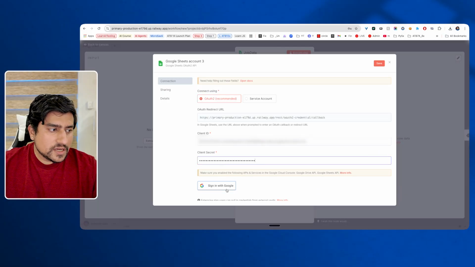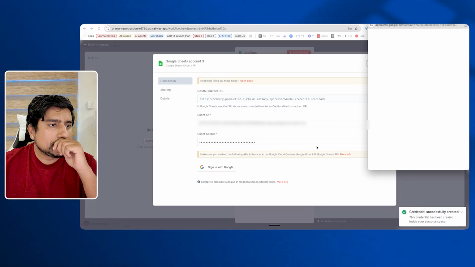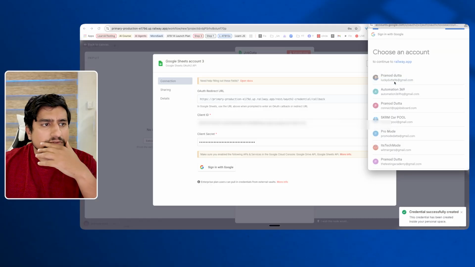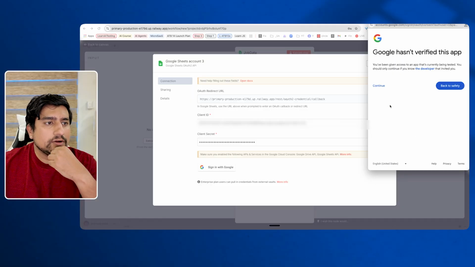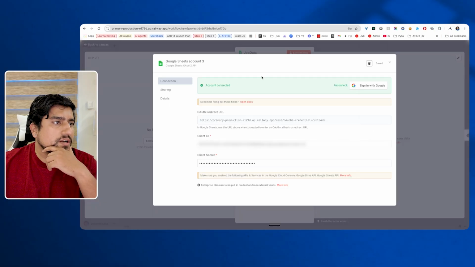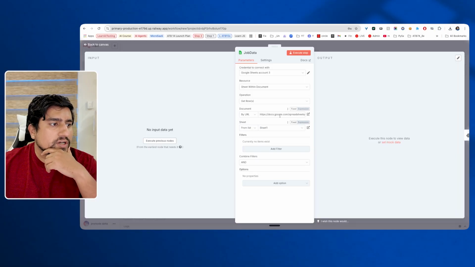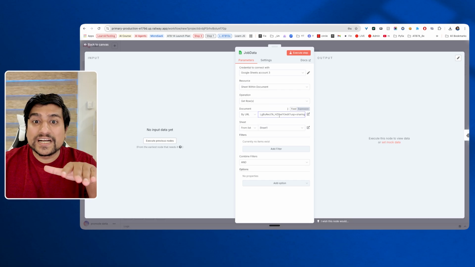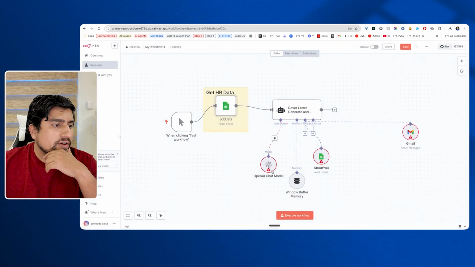After that, you will see a button, sign in with Google, right? Here, just use whichever email ID you have. Click on continue and it will ask you for access permissions. If you see a green button, it means it is connected and now it will be able to access this file. You just put the edited URL here. Okay, that's it. So now everything is the same.